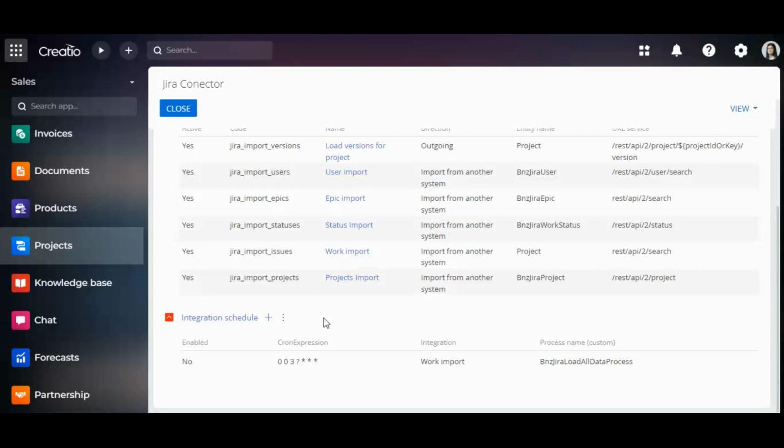About integration autorun. Jira integration autorun exists at 1 a.m. according to the system time zone. To cancel or change integration autorun, I have to select the existing record on the integration schedule detail. And to cancel integration autorun, change the enabled field value to no. To change the integration autorun frequency of launching, fill the cron expression field in cron format.